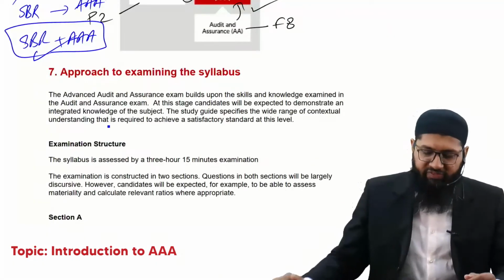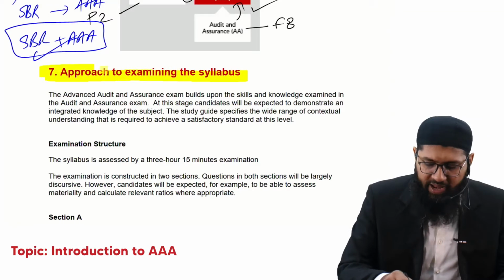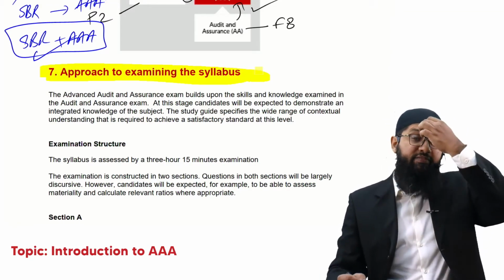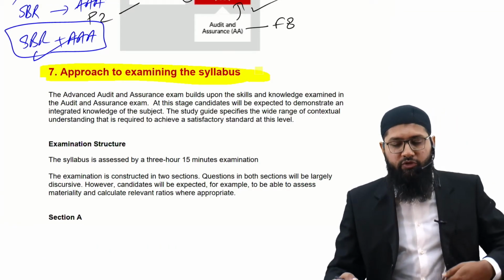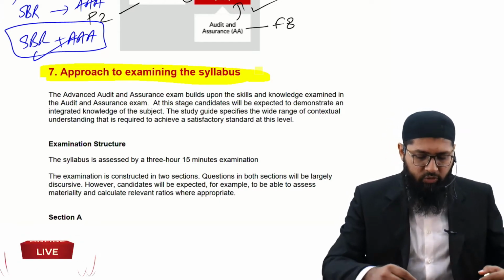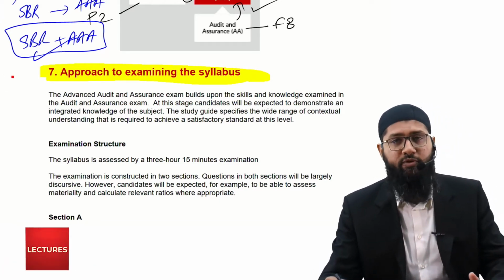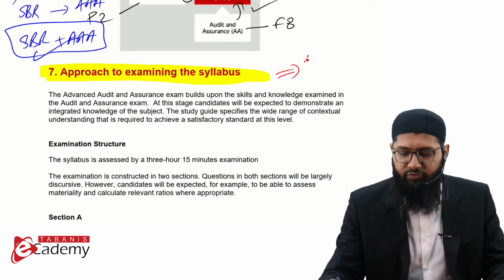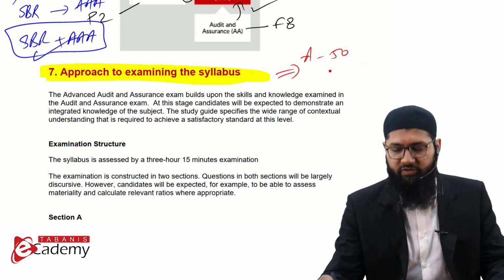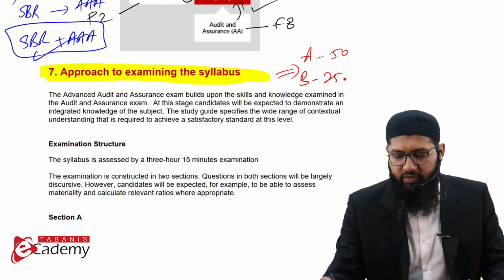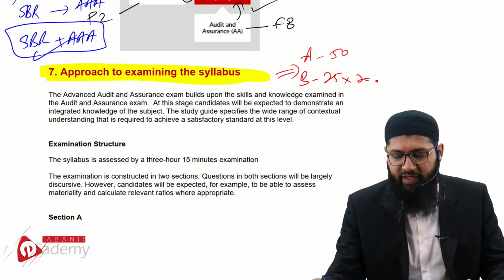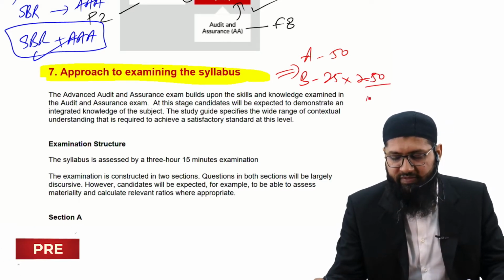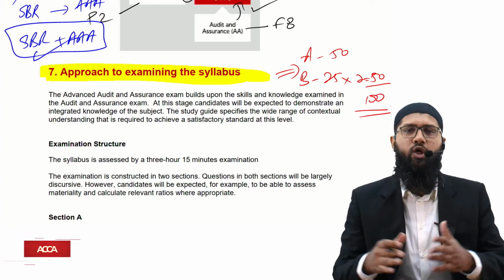Now there is the next thing, which is the approach to examination of the syllabus. So how exactly is this AAA paper examined? It's examined almost the same way as the other Strategic Professional papers: you've got Section A worth 50 marks. Then you've got Section B, which is two questions of 25 marks each. That makes it 50 marks in total, so a total of 100 marks.